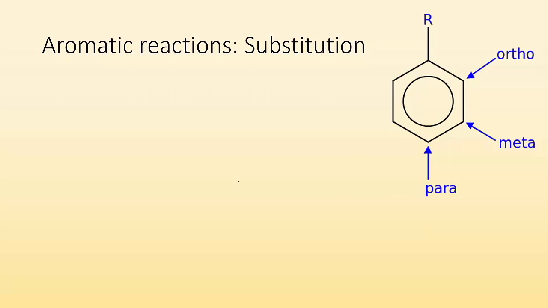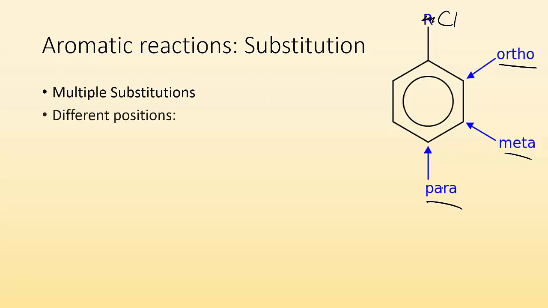Say I did it once, okay, and I want to add another one. Say I add a chlorine here, and a second chlorine is going to go somewhere on this molecule. We have different ways of describing where they are in relation to each other. So when you get multiple substitutions, you can get different positions. Right next to it is what we call the ortho position. One more step away is the meta position, and on the opposite side of the benzene is called the para position.